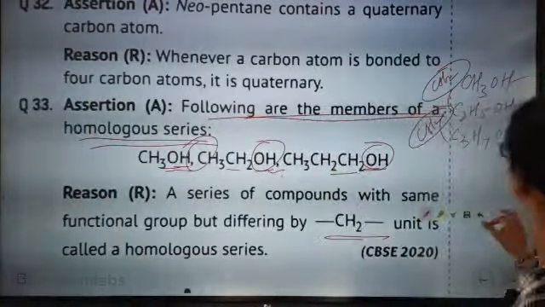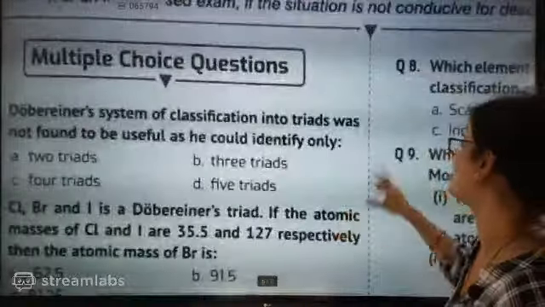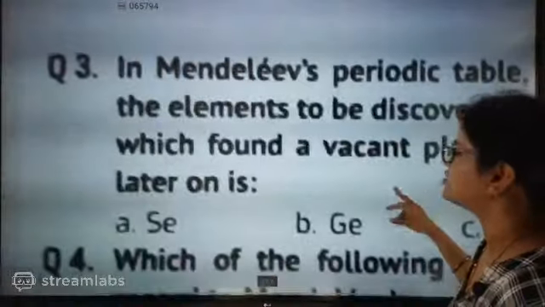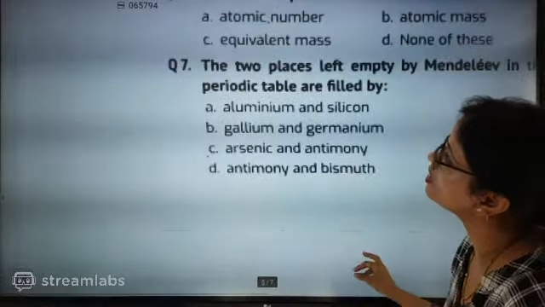Shall we start? Periodic table. Periodic classification. How many questions will there be? Periodic classification is very, very important. I am ready, but I don't know whether you are ready or not, because I have to discuss triads and all with you.